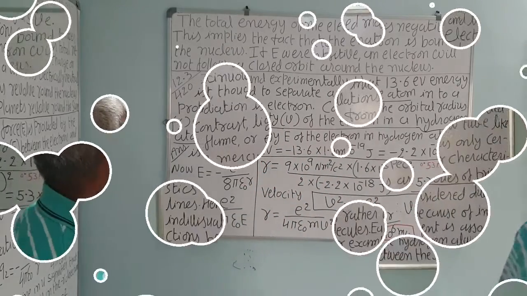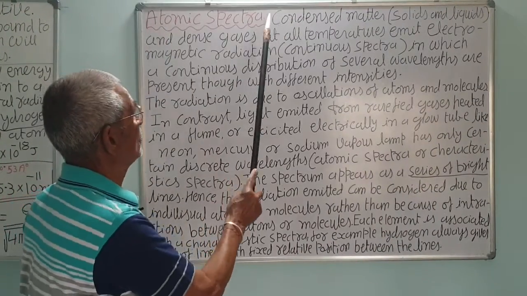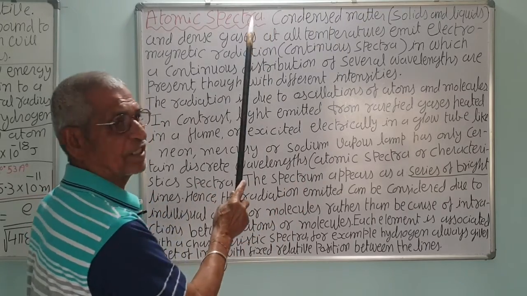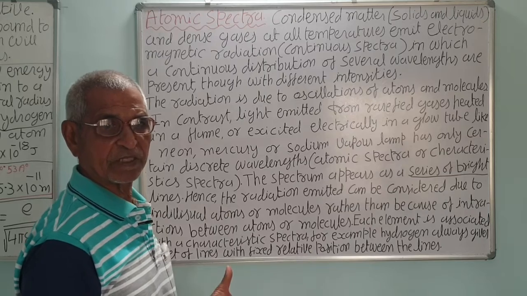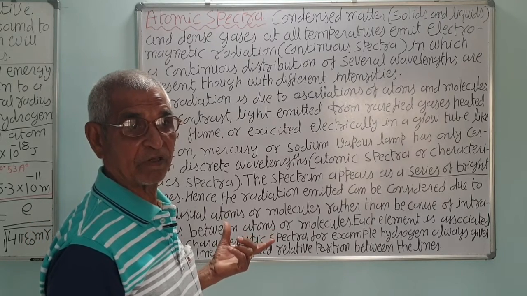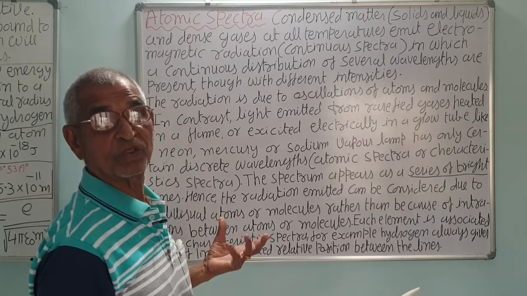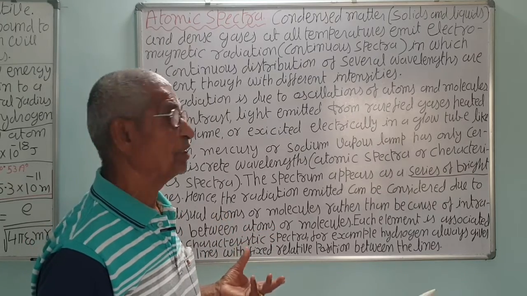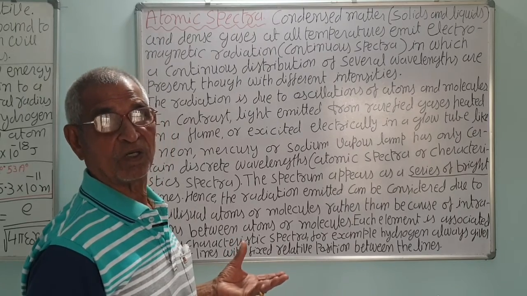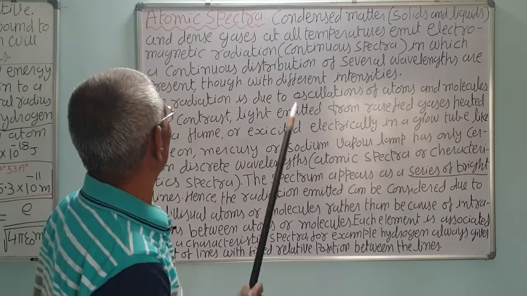See the force. We studied the atomic spectra. Now the condensed matter, that is solids and liquids and dense gases, dense gases under high pressure, not low pressure. They will not give the line spectra, the characteristic spectra. It is also called the atomic spectra. It has 3 names: atomic spectra, characteristic spectra, or line spectra, correct.